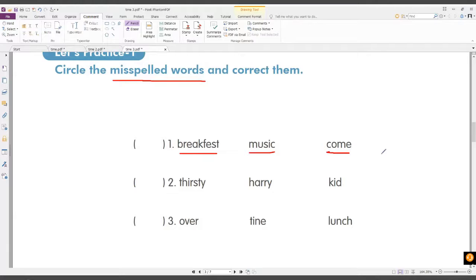Which one is wrong? Which one is not correct? Wrong spelling. We have breakfast. This one should be breakfast. You can say breakfast.